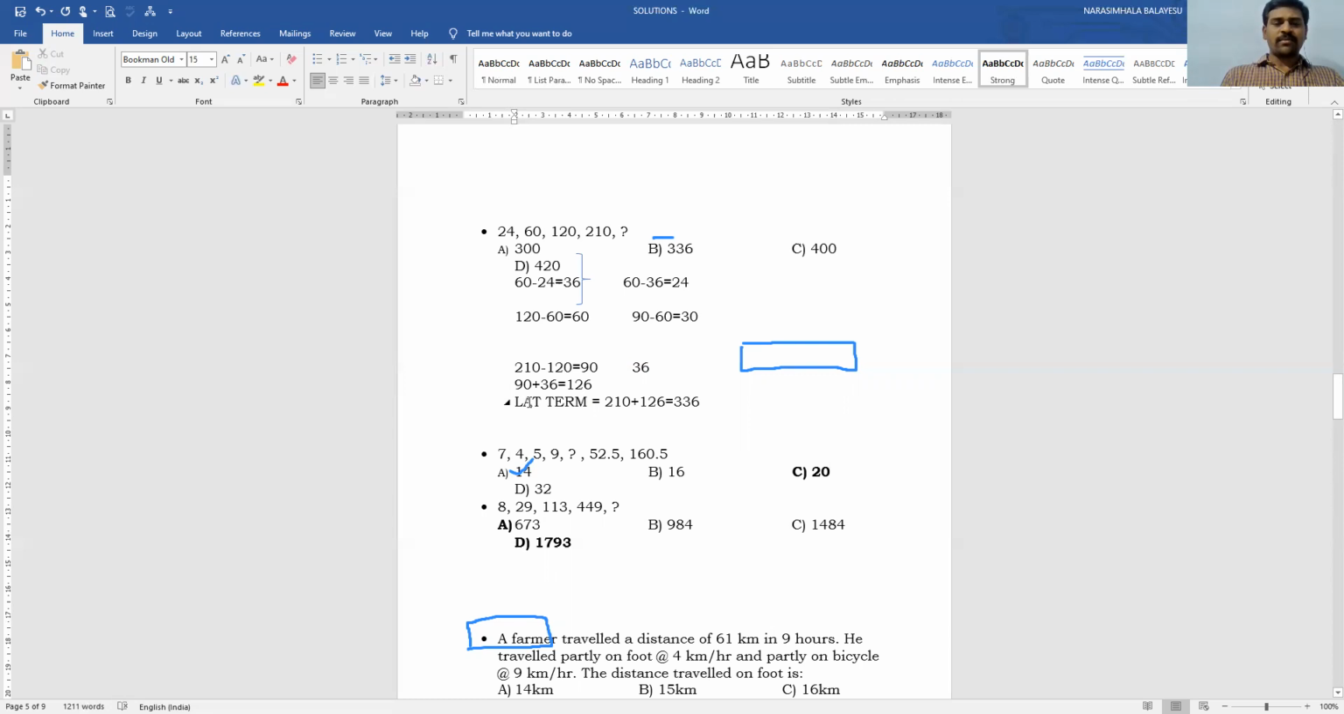Therefore, the last term is equal to 210 plus 126, that is equal to 336. Therefore, the answer for this is 336.